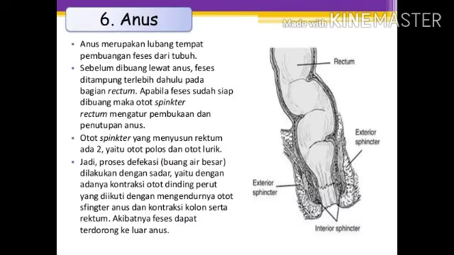The last, anus. Anus is a hole where feces are removed from the body. Before being removed through the anus, feces are accommodated in the rectum. When the stool is ready to be removed, the sphincter rectum muscle regulates the opening and closing of the anus. There are two sphincter muscles that make up the rectum: smooth muscle and stretch muscle.